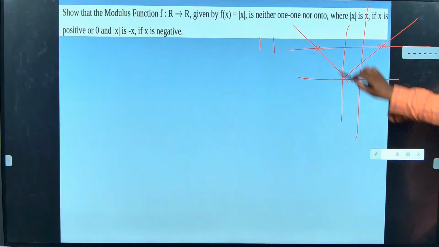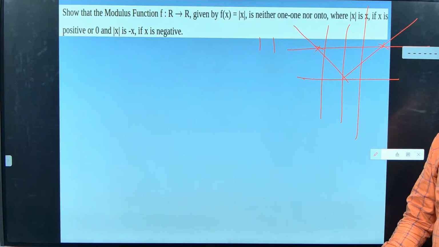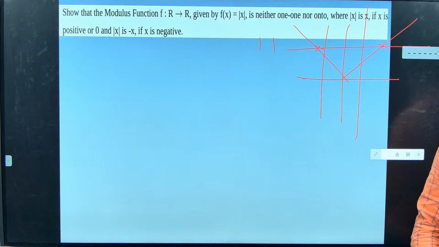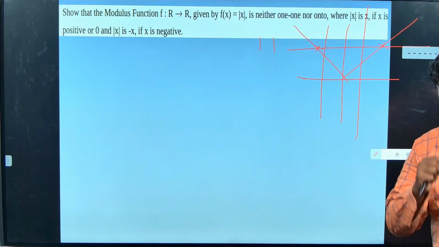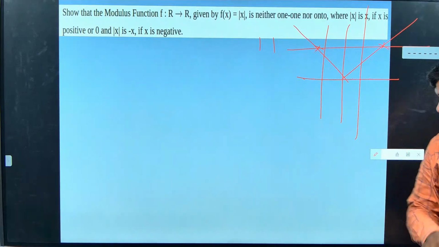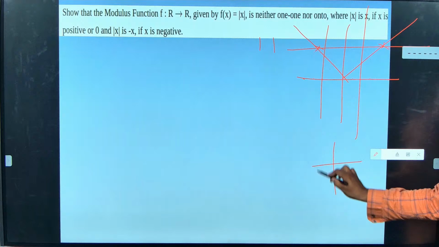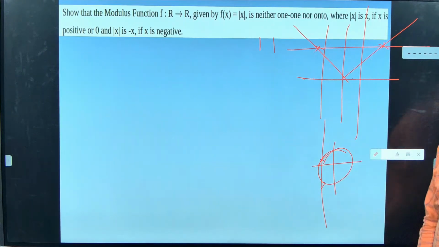When I draw a vertical line, if it touches more than one point, it is not a function. If I have a graph of a function and I draw a vertical line and it touches more than one point, then I call it not a function. I am taking a circle. If I draw a line, it touches 2 points. So it is not a function.